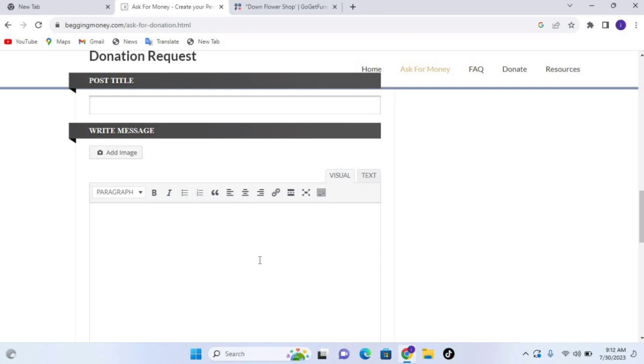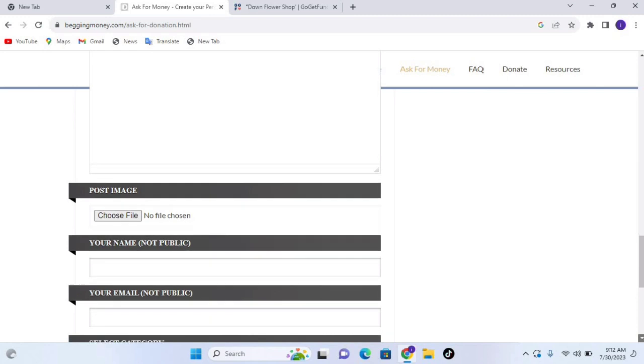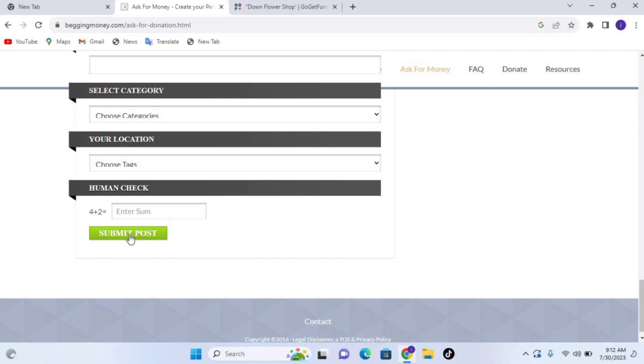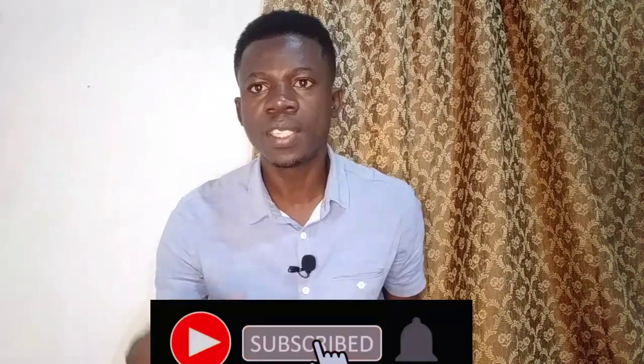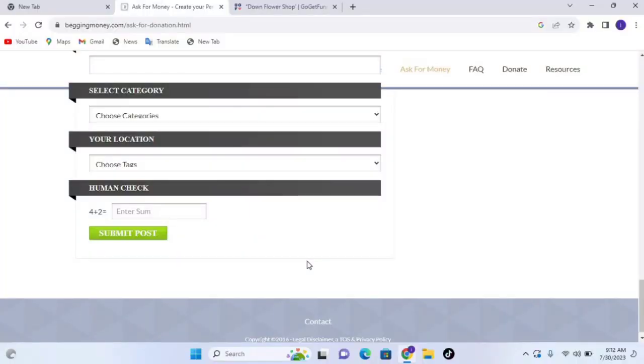Okay, then you fill all these requirements here, and after that you hit submit. So you just submit your form, and people are going to donate to support your problem of paying your school fees. If you have a problem of paying for rent, or health situations, people are there to help you to overcome these problems. So just go to this platform, which is beggingmoney.com, create your page there, and people will donate to support you.